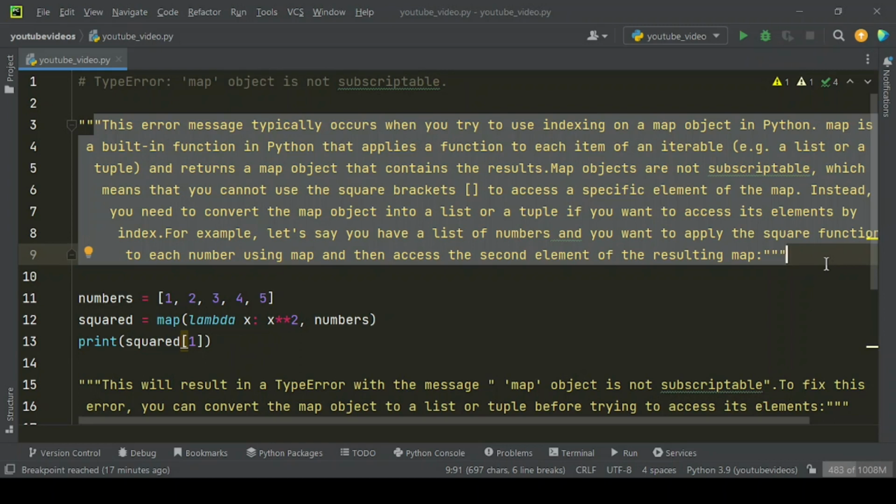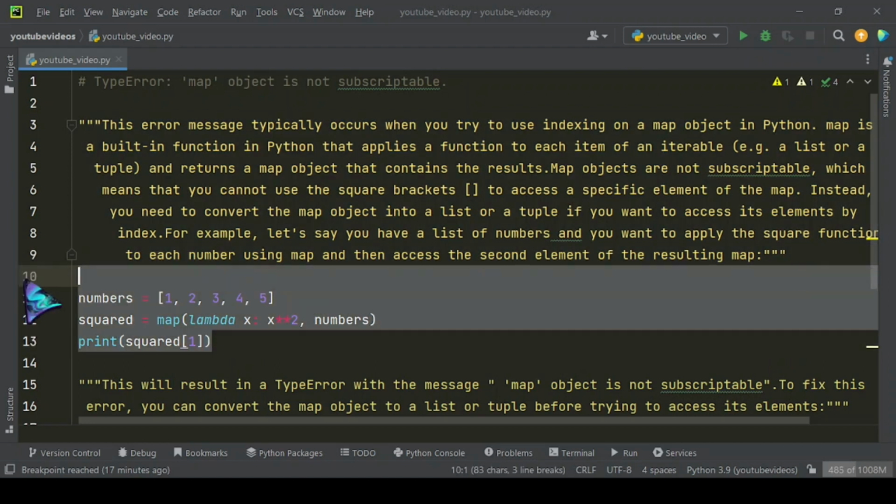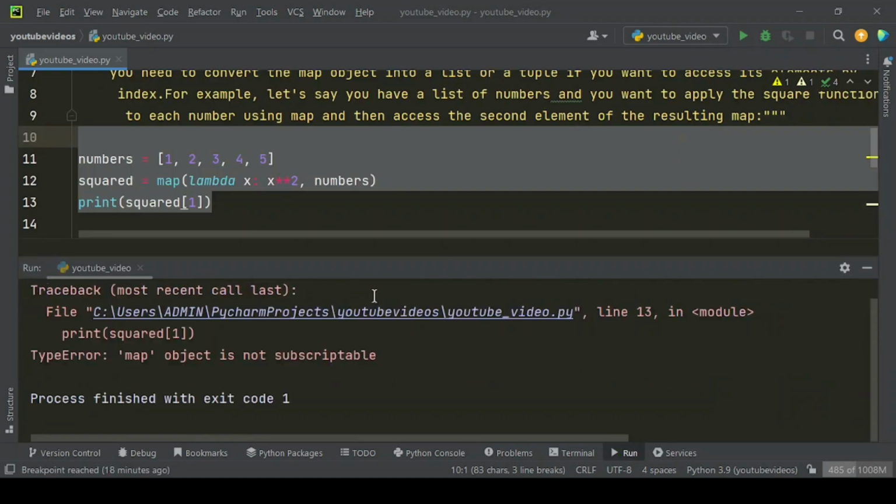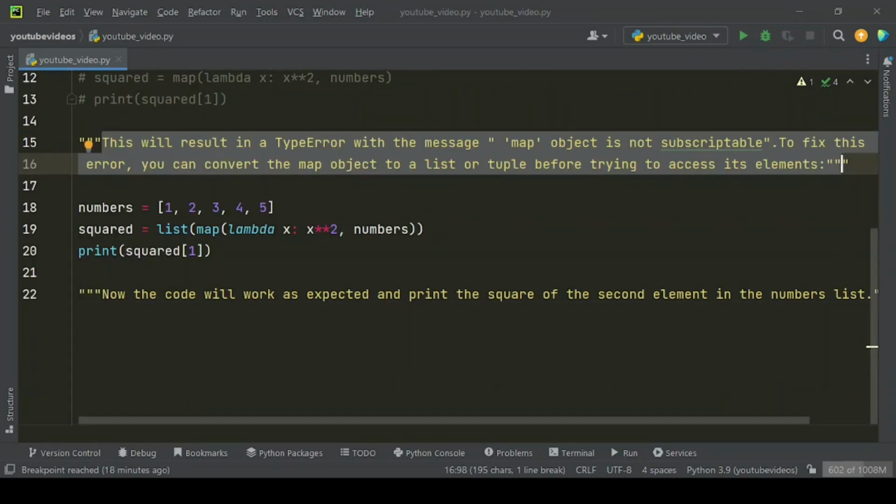For example, let's say you have a list of numbers and you want to apply the square function to each number using map and then access the second element of the resulting map. When you run this type of example code, then you will get this error. This will result in a TypeError with the message, 'map' object is not subscriptable.